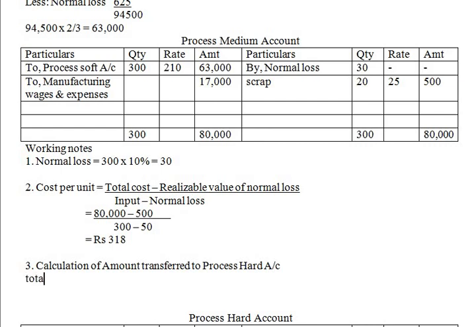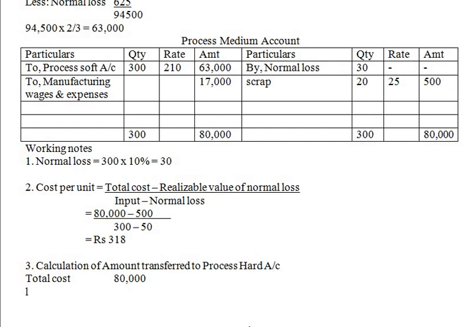So total cost is 80,000 less normal loss. Okay, normal loss is 500. So that gives 79,500. Okay, now how much we are going to transfer?